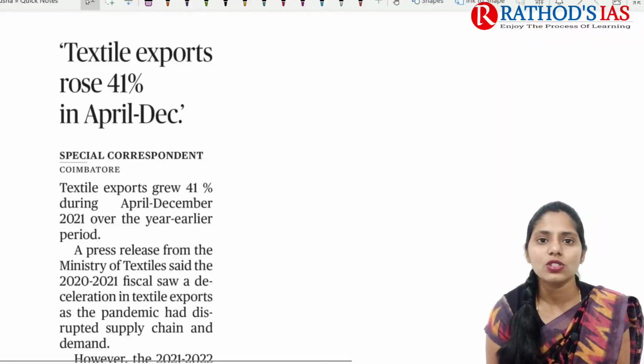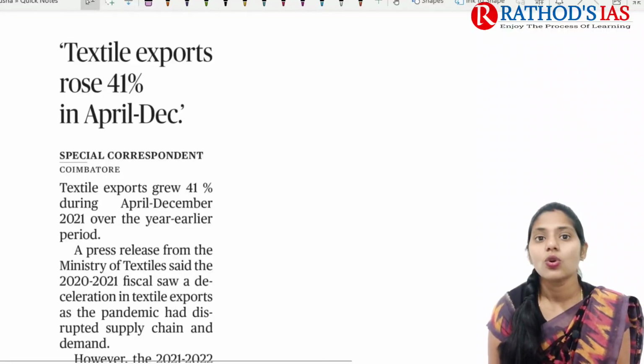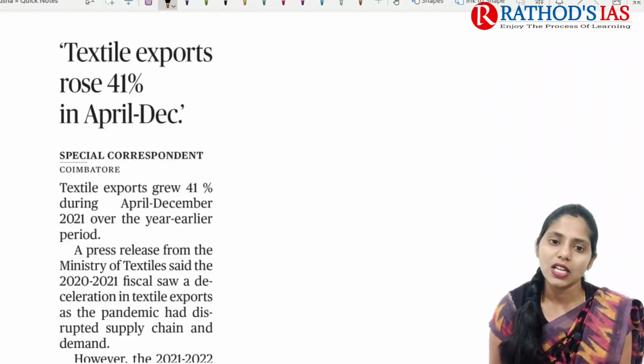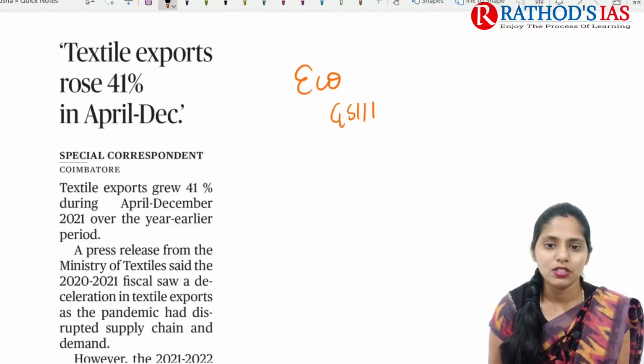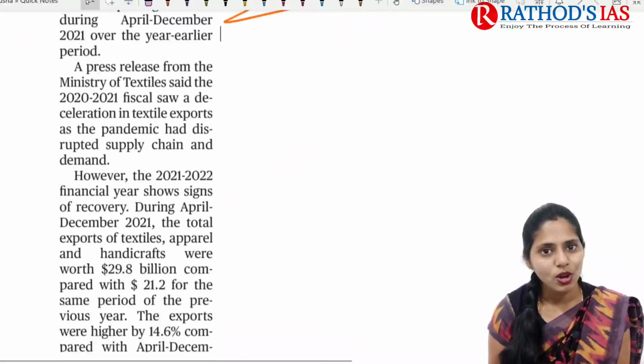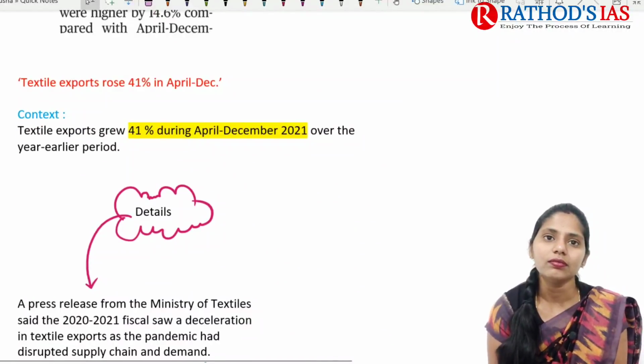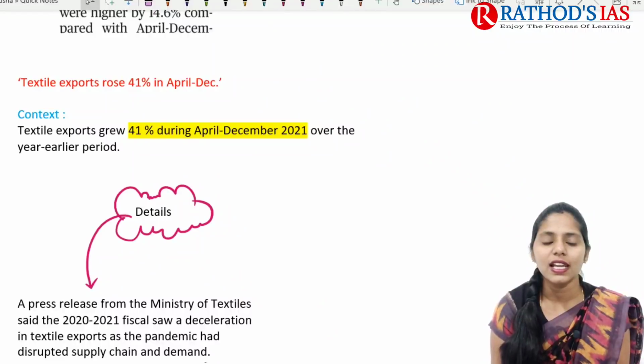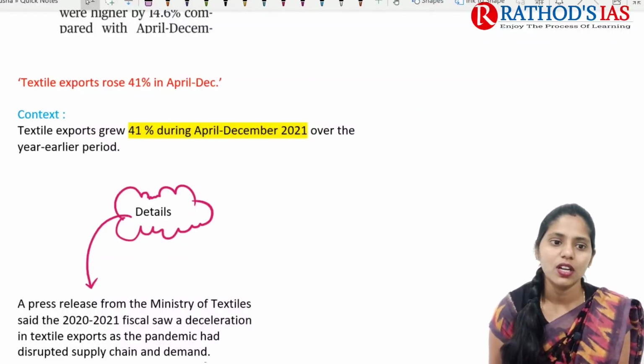Now let us see the next topic, which is textile exports rising 41% in April-December. Here there is an increase in textile exports. This article is important regarding the economy, and it is important for our GS Paper 3 again. Now let us see this topic in great detail. First, the context: textile exports grew 41% during April-December 2021.